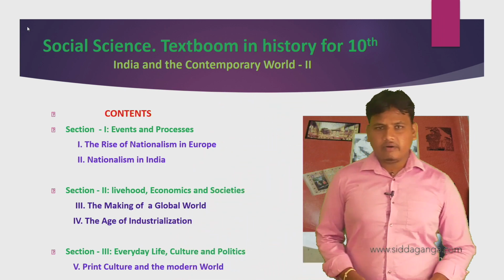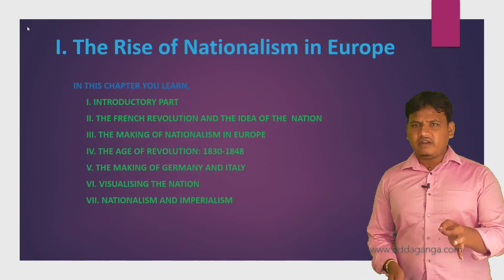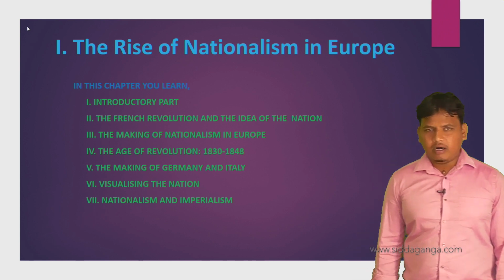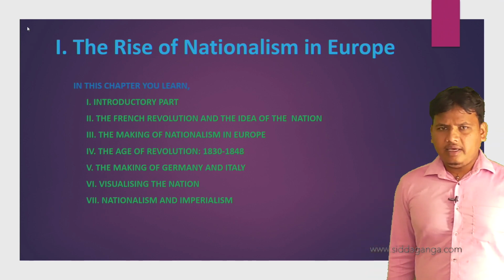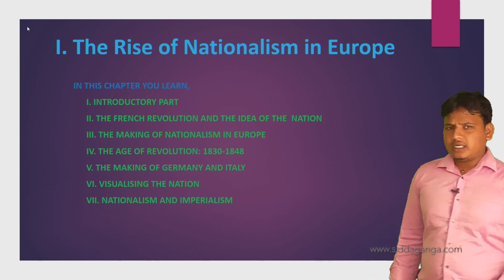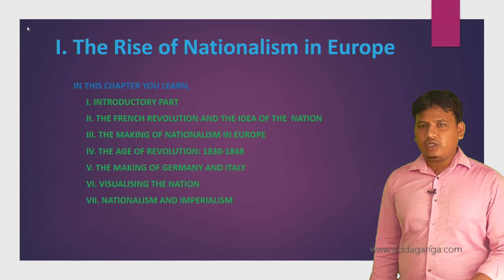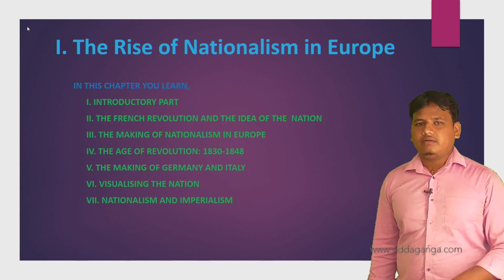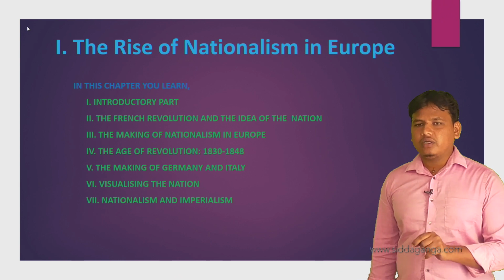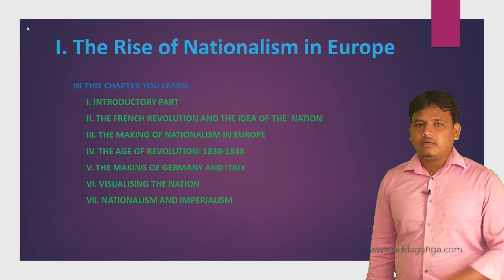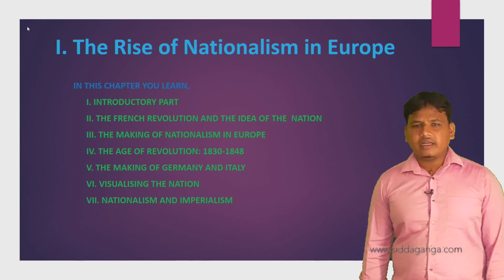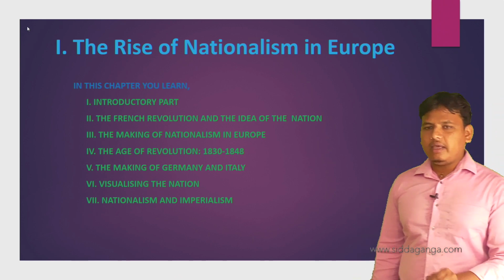First, we are going to discuss the rise of nationalism in Europe. This can be called modern European history. In this chapter, you learn the introductory part. The first topic is the French Revolution and the idea of the nation, the making of nationalism in Europe, the age of revolution 1830 to 1848, the making of Germany and Italy, visualizing the nation, and nationalism and imperialism.